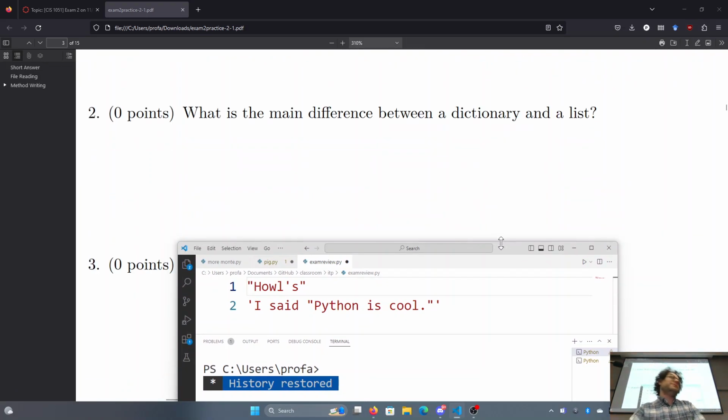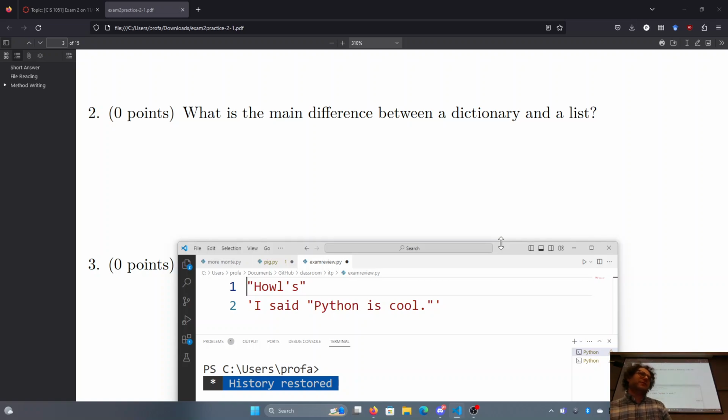What's the main difference between a dictionary and a list? Order. Lists have order. Dictionaries, at the end of the day, don't really have any order whatsoever except for whatever got inserted first. And even when I initially wrote this question for Python, that wasn't true. Python changed over the years to make sure that things would be listed in order.